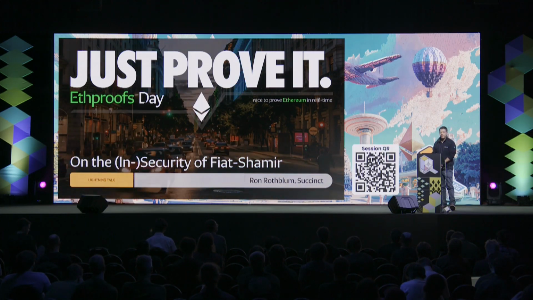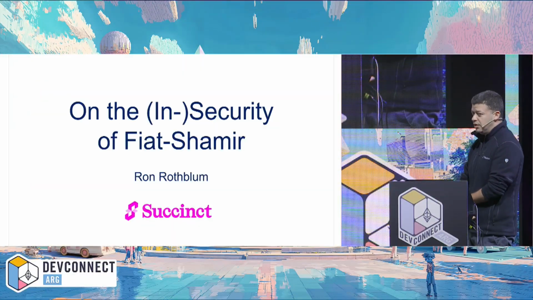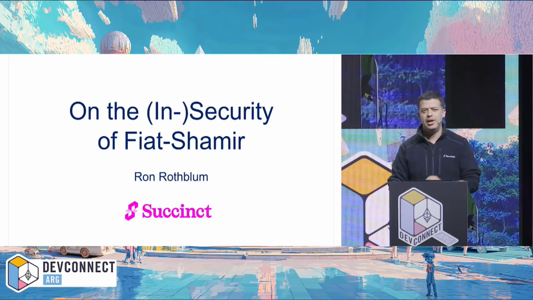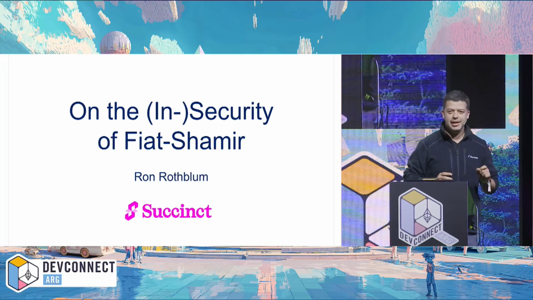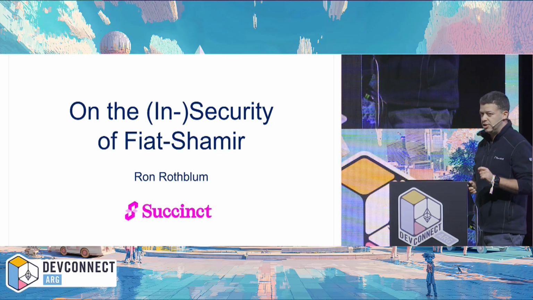Okay. Hi, everyone. I'm Ron Rothblum. I'm a cryptographer at Succinct. And I want to talk to you about security today, and specifically about one aspect of security that we tend to take somewhat for granted, and I'm personally a little bit worried about, and that's known as Fiat-Shamir.